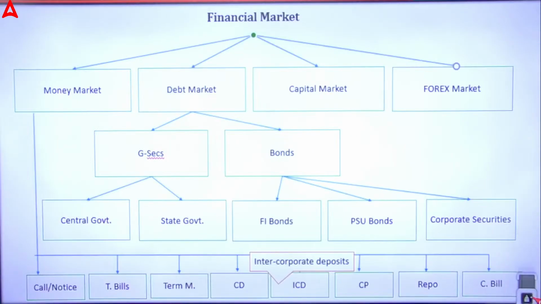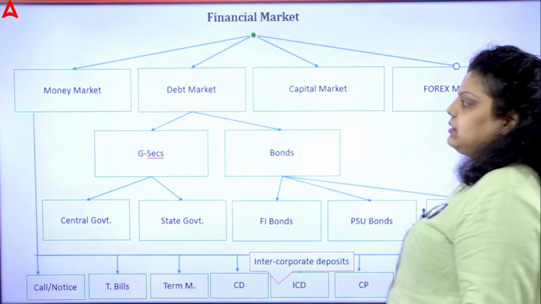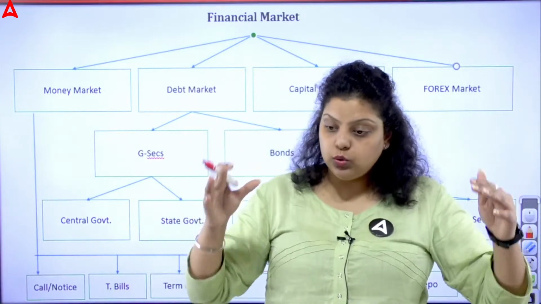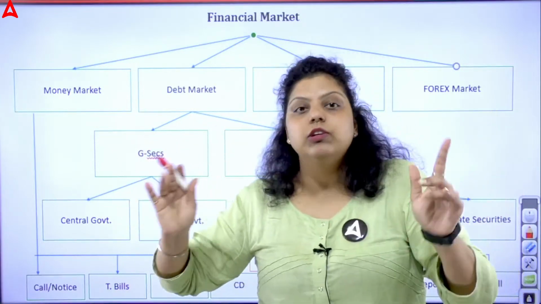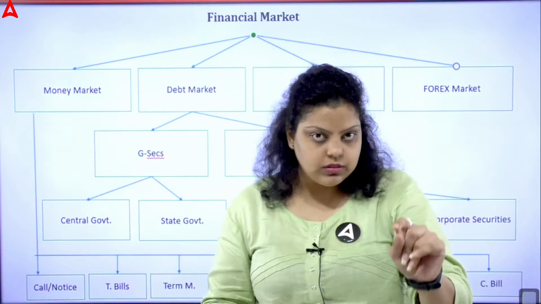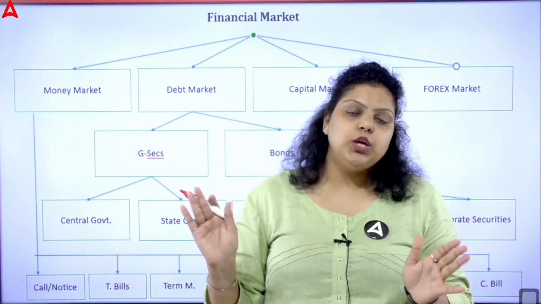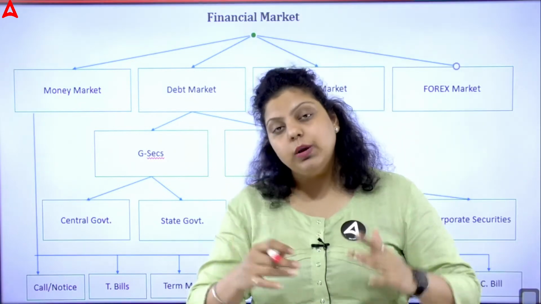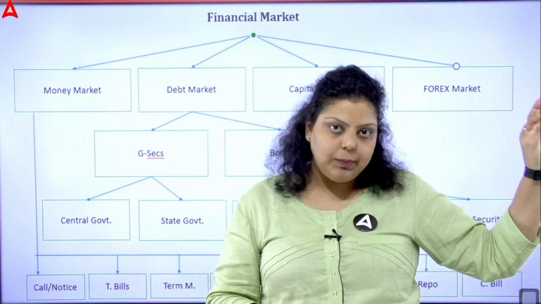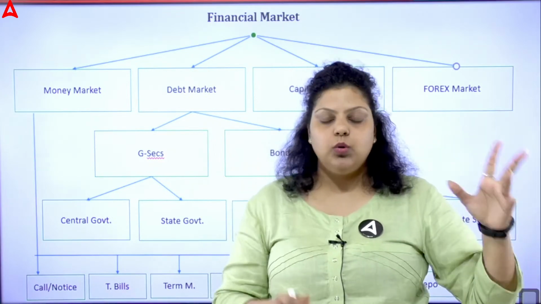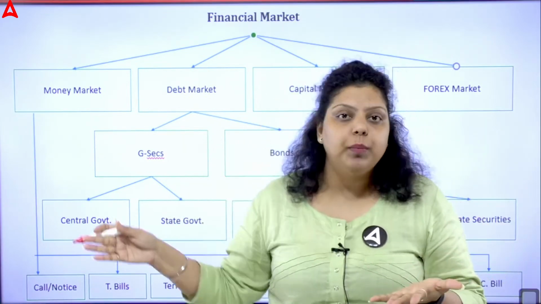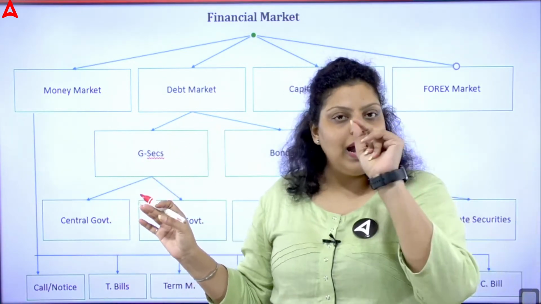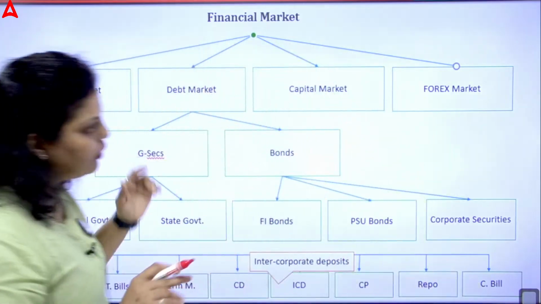Now, if I talk about the financial market, you can see these are the types of financial market. I am giving you the overview of the subject because you know that the Indian financial architecture is one unit in Module C, the unit number 20, or we can say the 20th chapter. But what sub-points do you have to study? You have seen that the chapter's name is Indian financial system overview. But under the overview, what are the subtopics we have to cover? So this is what we are covering. We are having an overall overview of each and every topic of your Indian economy.